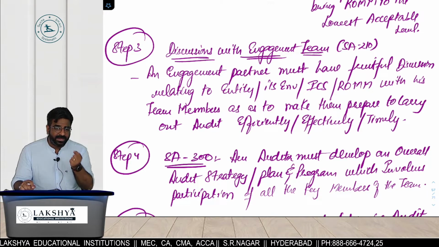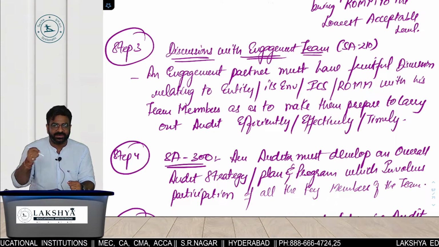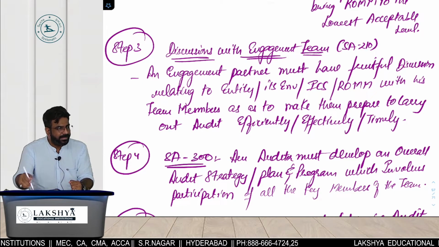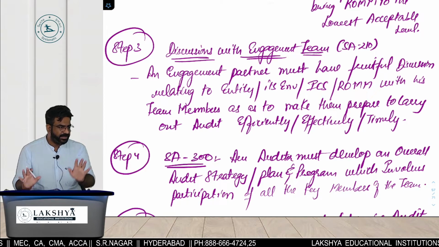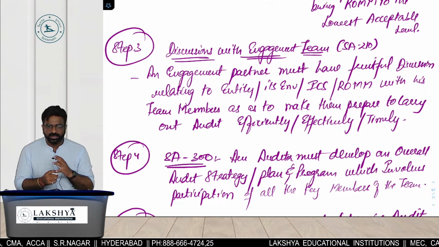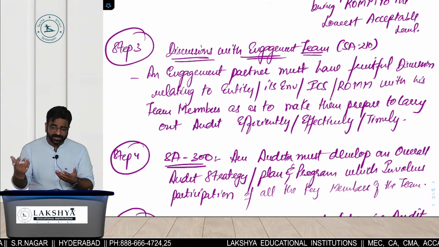So you should always make sure that your engagement team should also be aware of what you are thinking of. Because the better clarity of plan is not required in your head. It is more required in your team's head. Why? Because ultimately, who is implementing the audit? Team. You are just supervising them. So you should make them clear 100% that this is what we have to do at this point of time. Tell me the 3 standards I have already introduced here. 210, 220.